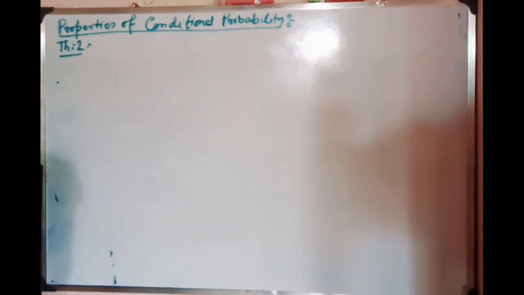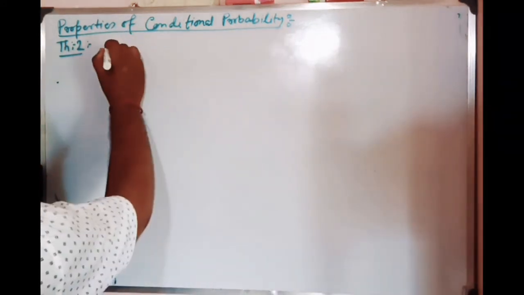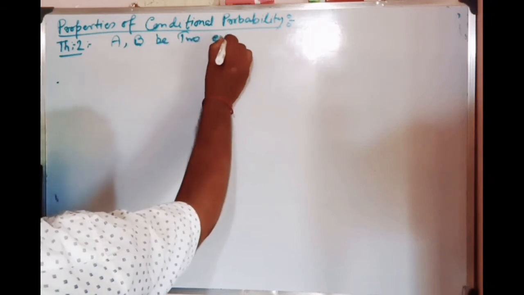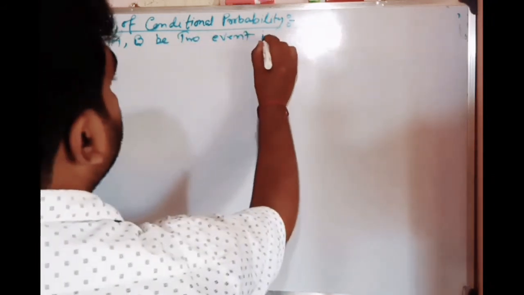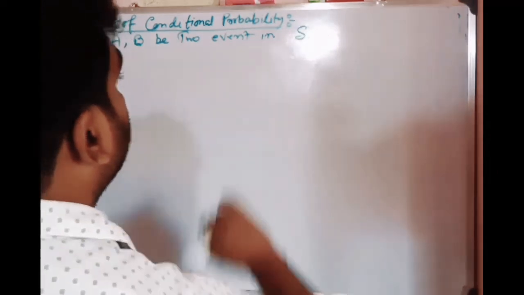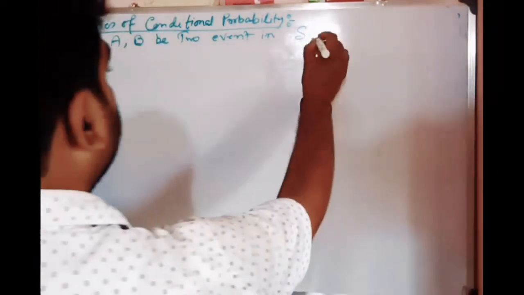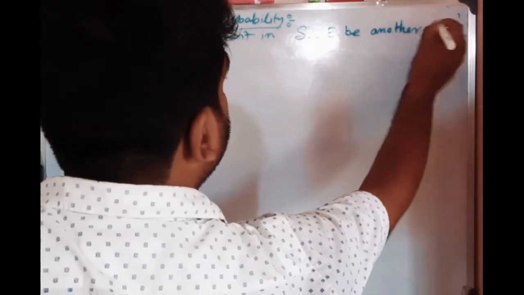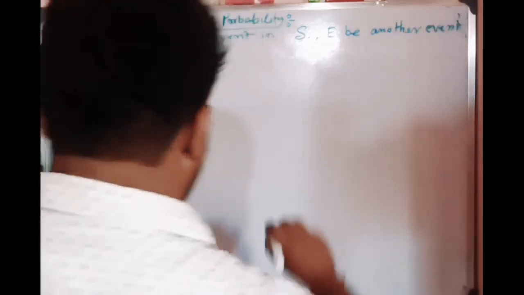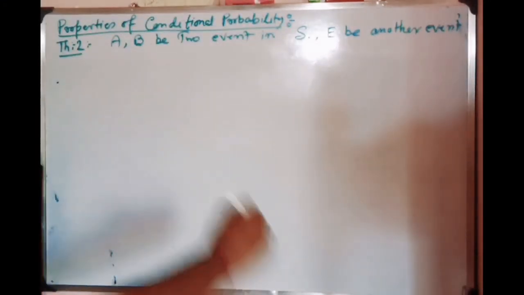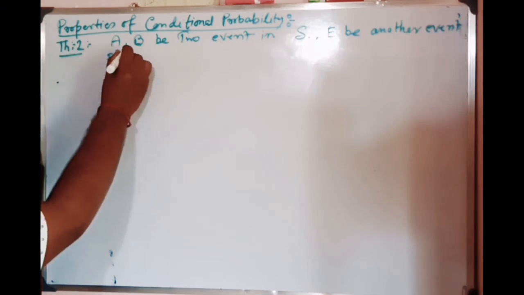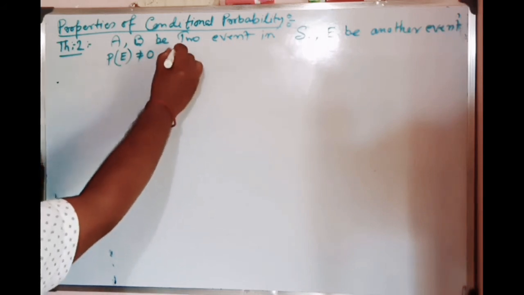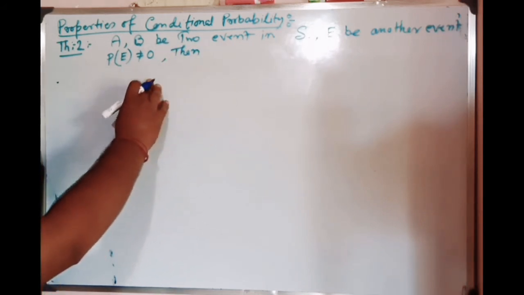If A and B are two events on the same sample space S, and E is another event where P(E) is not equal to 0, then what is the theorem?